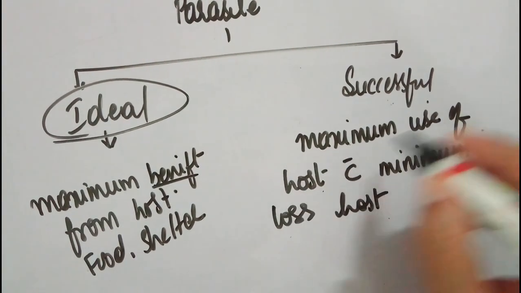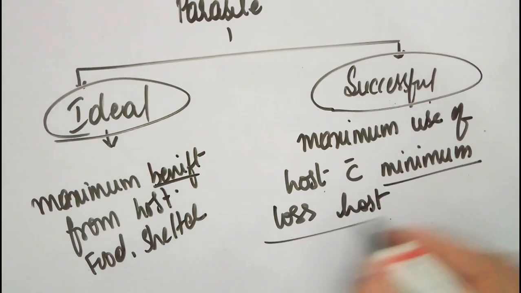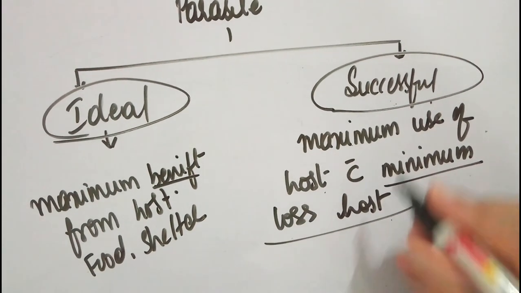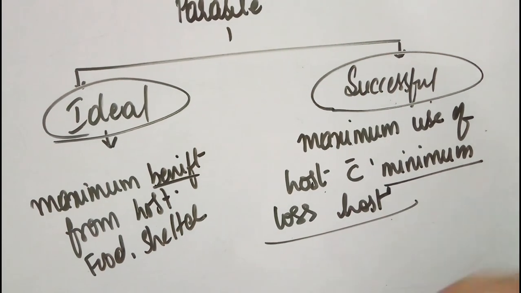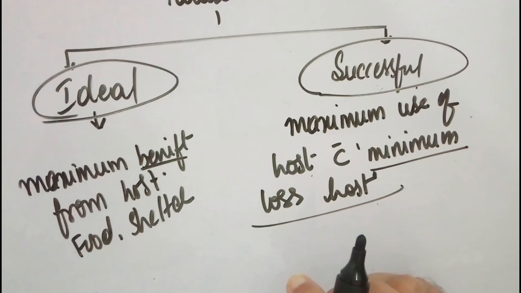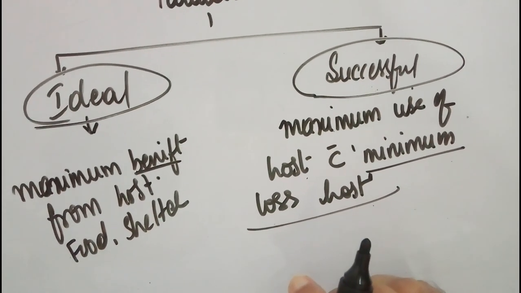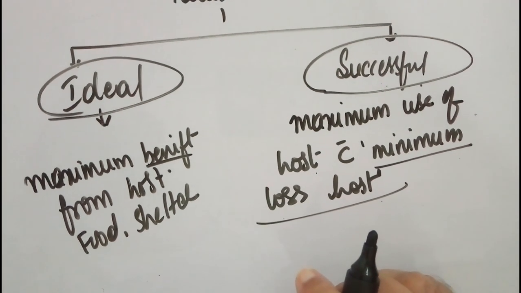That is the reason a successful parasite is the parasite which causes minimum loss to the host, and if it causes minimum loss to the host, it can survive much better. So instead of killing the host directly, these kinds of parasites don't kill the host directly. They cause a minimum amount of loss to the host.